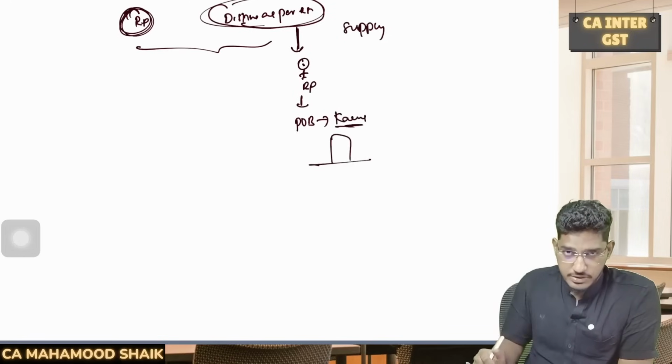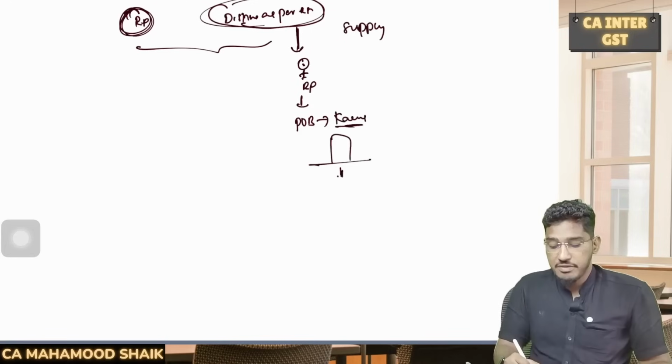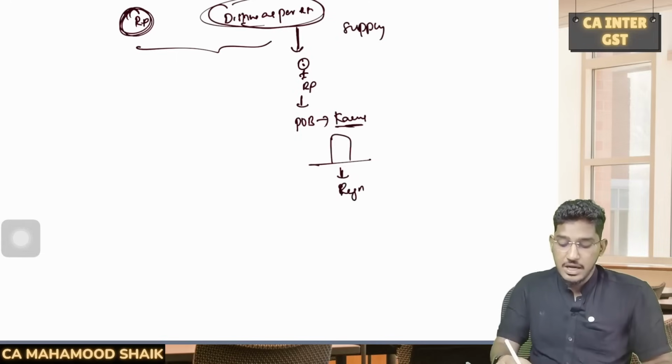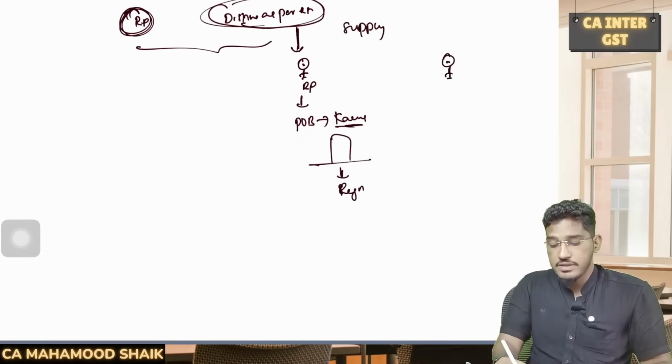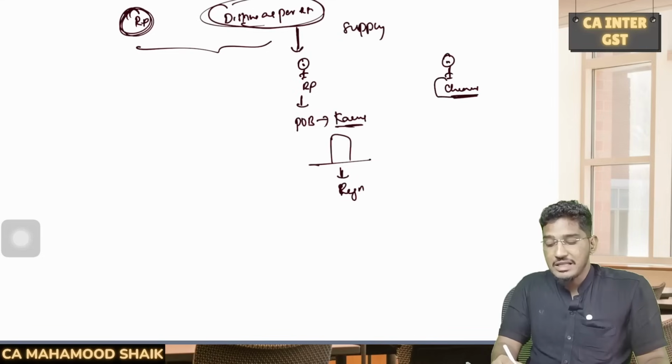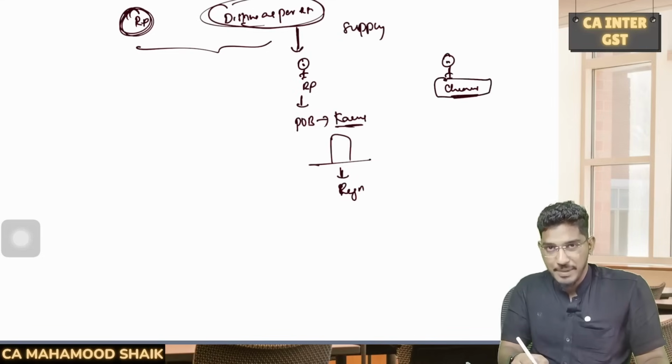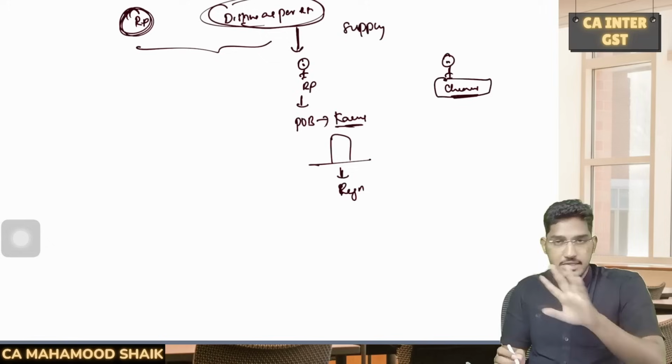He is having one office, a place of business in Karnataka, for which he has taken a registration with the Karnataka government. Now he also is having an office in Chennai. Now, can he run that office in Chennai under the same PAN, under the single registration which he has already taken with the Karnataka government? The answer is no.